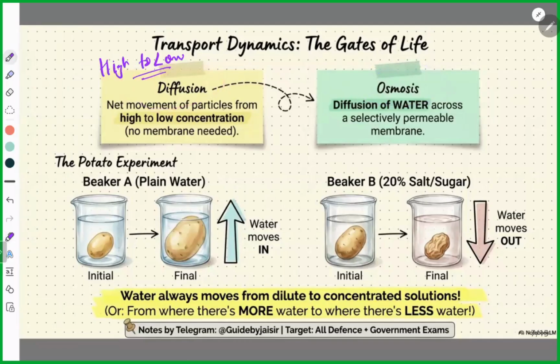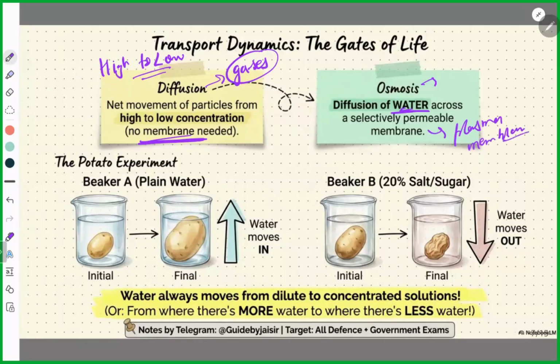But in diffusion we talk about gases, and in osmosis we talk about water. Diffusion does not need any kind of membrane. Okay, it can happen without a membrane or with a membrane, but osmosis requires a membrane that is selectively permeable, for example the plasma membrane or cell membrane.